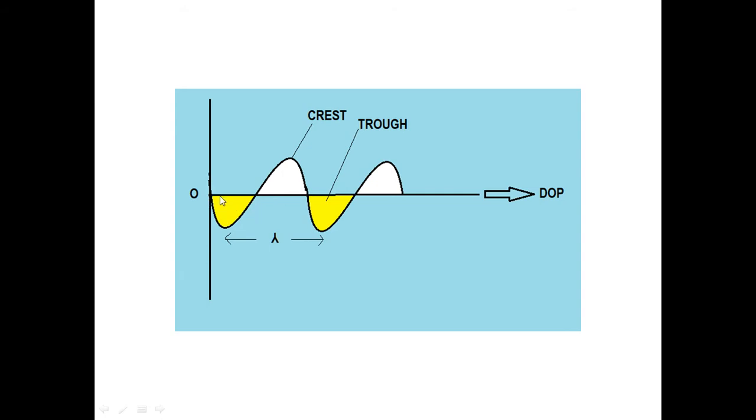This is 0, that is your base. The part above the 0 is called crest, and the trough is the depth part below the 0.